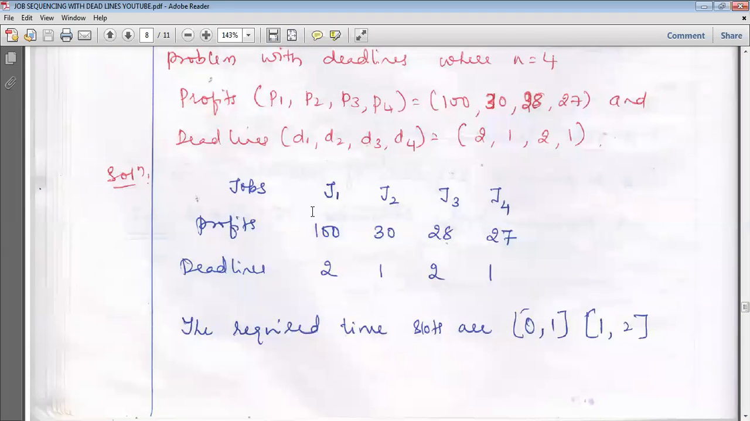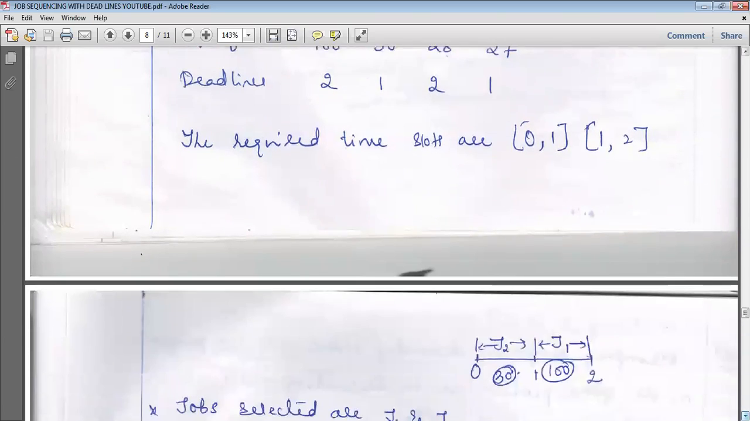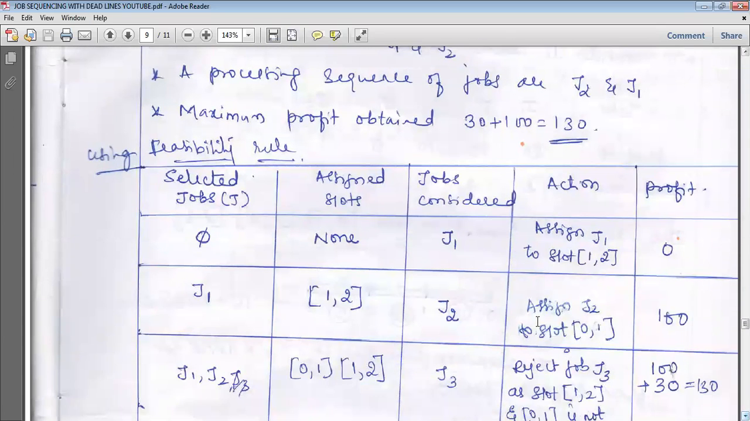Consider the first job. The time slot is 2, which means we have to allot the slot from 1 to 2. The profit is 100 rupees. So for the first job, assign J1 to slot 1 to 2, because the job is ready to wait. This 1 to 2 slot is allotted, and the profit in the first step, since we are not considering any slot yet, we write as 0.